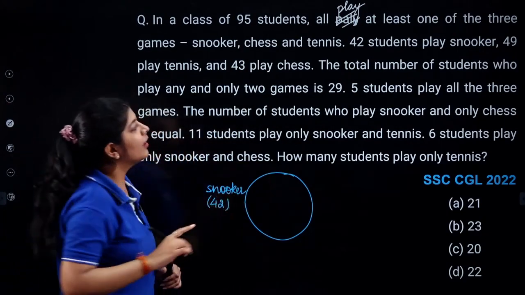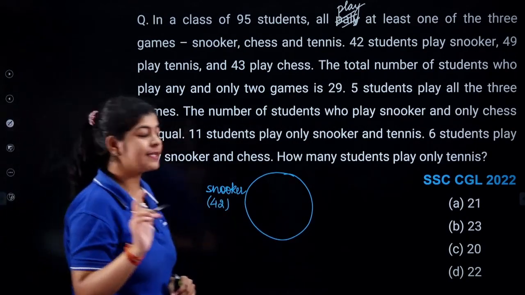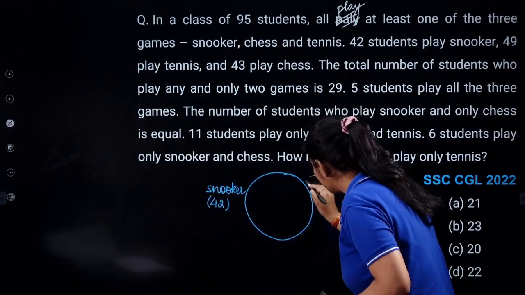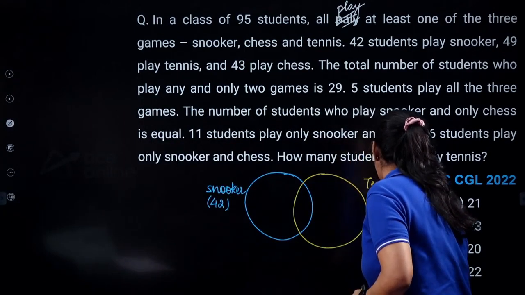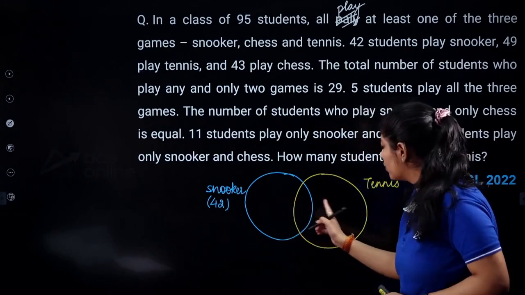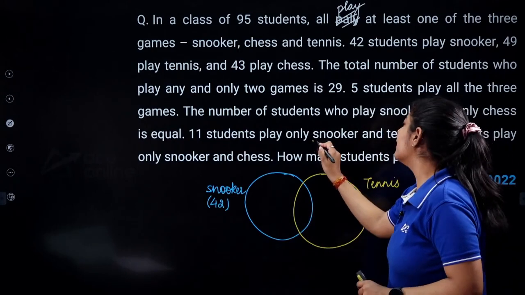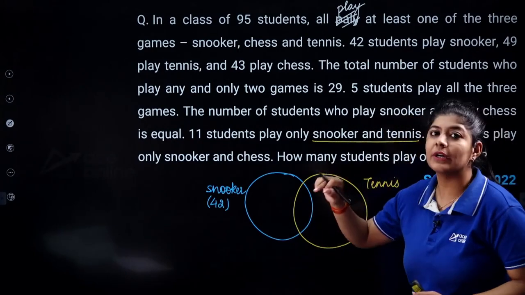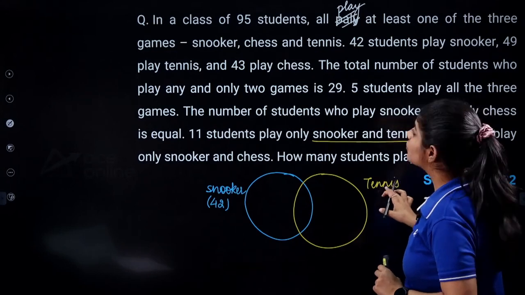Now, the next data is for tennis, so I draw the next circle for tennis. Why do I draw intersecting circles? Because the data says there are a few students who play both snooker and tennis. How many students play tennis?